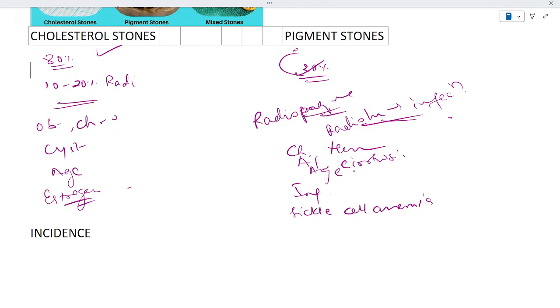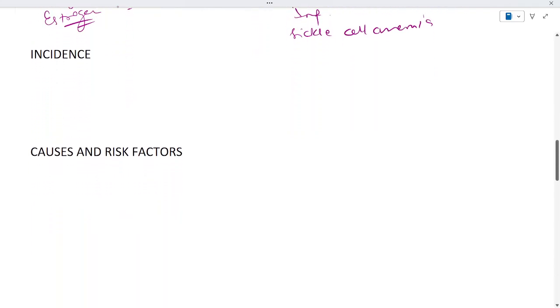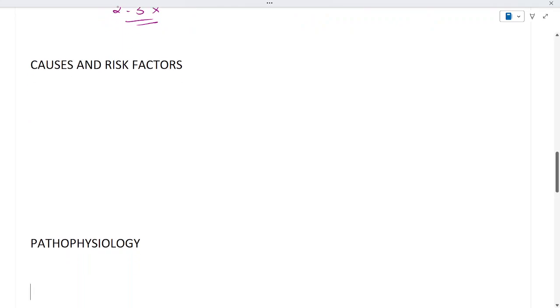Now let's move further with the incidence, that is the prevalence rate. Women are more likely to develop cholesterol gallstones as compared to men, especially during their reproductive years, where the incidence tends to be 2 to 3 times higher as compared to that seen in men. So, the next point is the causes and risk factors.